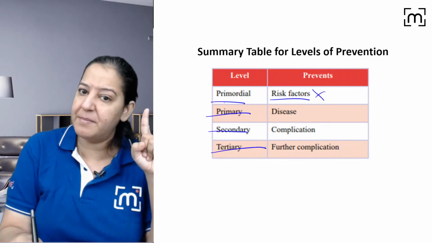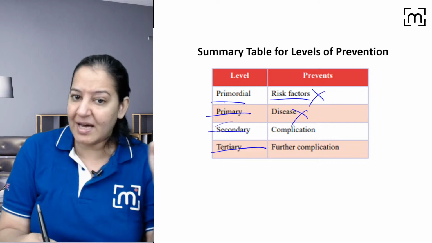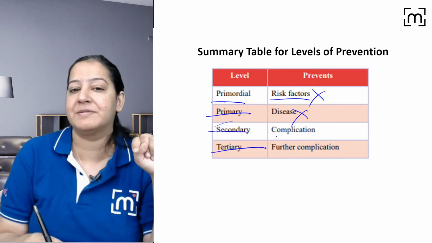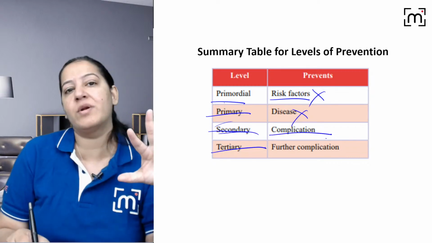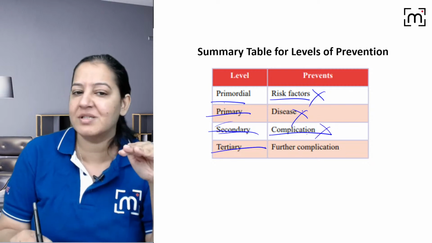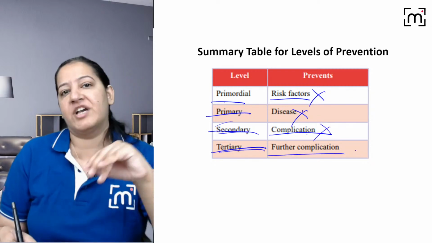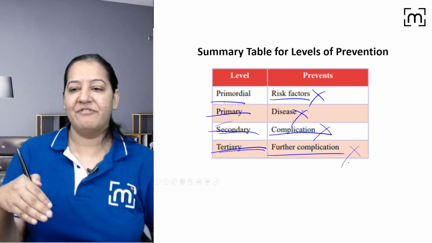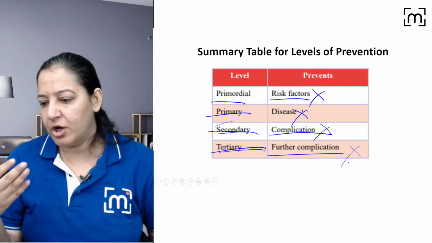Primordial prevents the risk factor from even emerging. Primary prevents the disease from coming. Risk factor is present but disease is absent. Secondary prevents complications from happening. The disease is present but complications are absent. Tertiary prevents further complications. So that is the way we prevent the diseases at various levels.